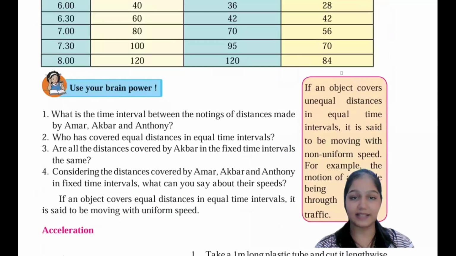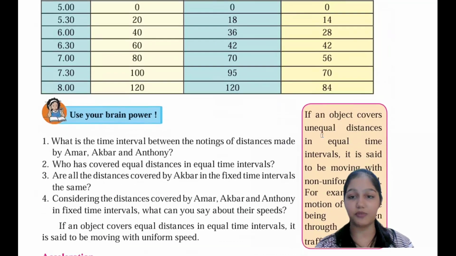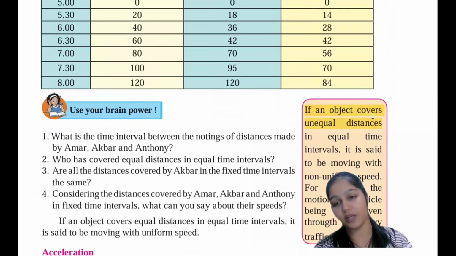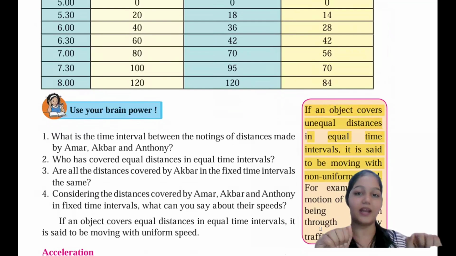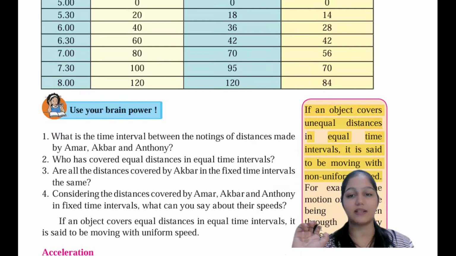Next is acceleration. But before that, if an object covers an unequal distance in equal time interval, it is said to be moving with non-uniform speed. If something is up and down, non-equal, unequal, then it is non-uniform. An example of non-uniform speed is the motion of a vehicle being driven through heavy traffic. Of course, we have to apply brakes again and again, so the speed does not remain the same. So here they are saying non-uniform speed.